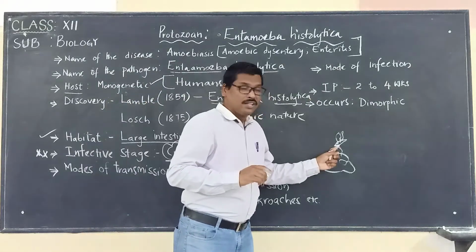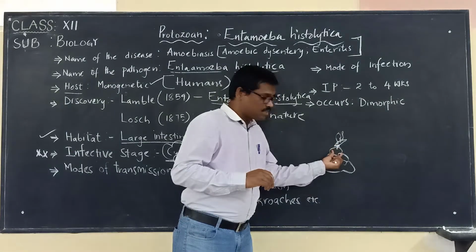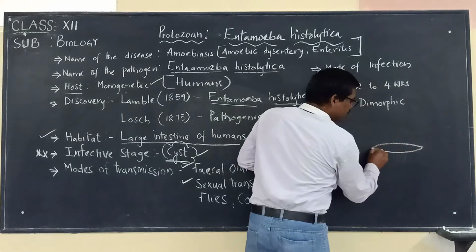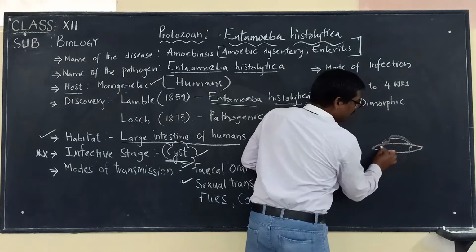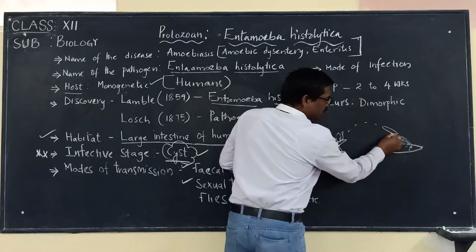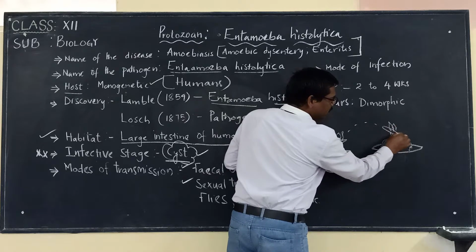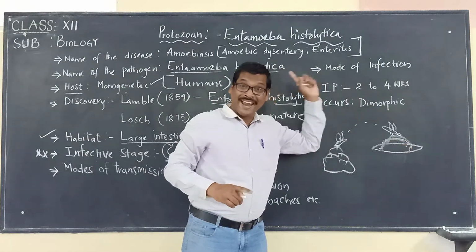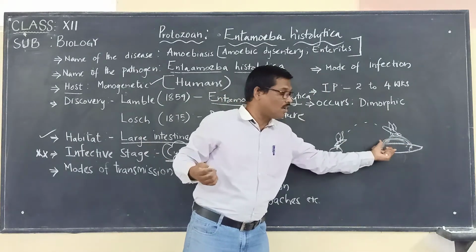Now here, once the insect visits the fecal matter, and then visits the freshly prepared food, it will deposit the infective stage of Entamoeba histolytica, the cyst, on the food.